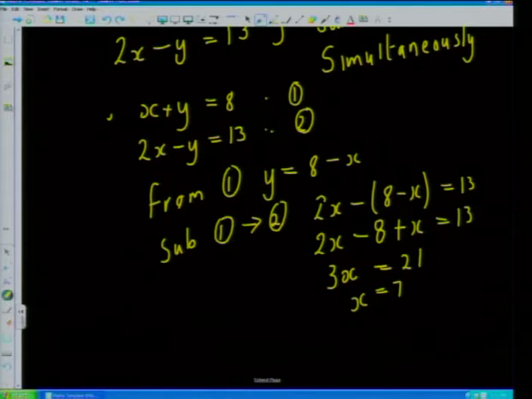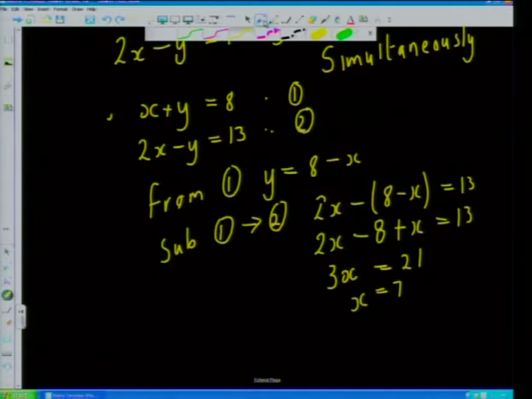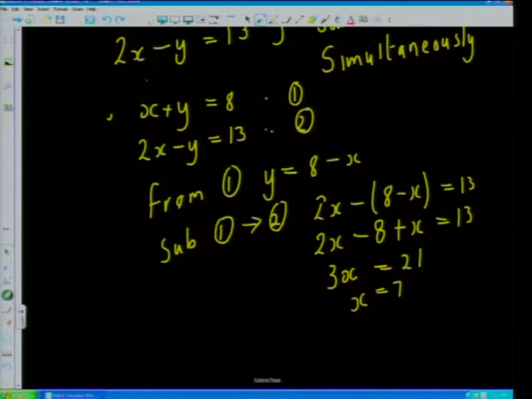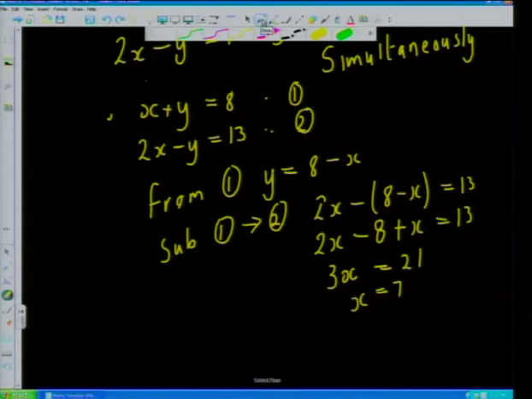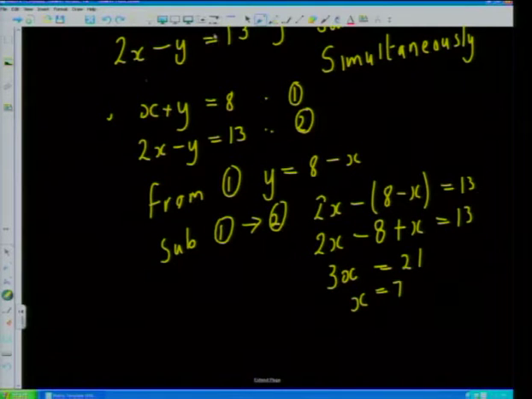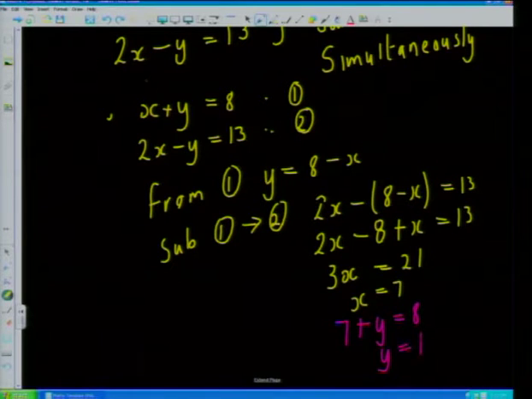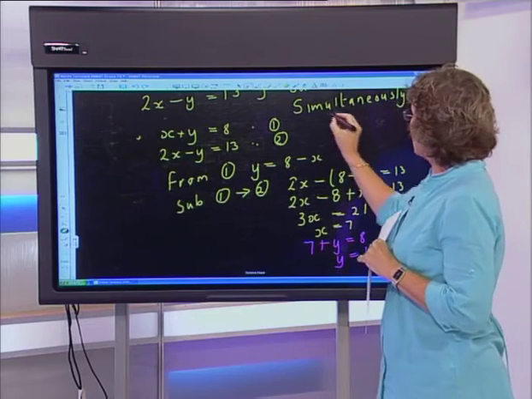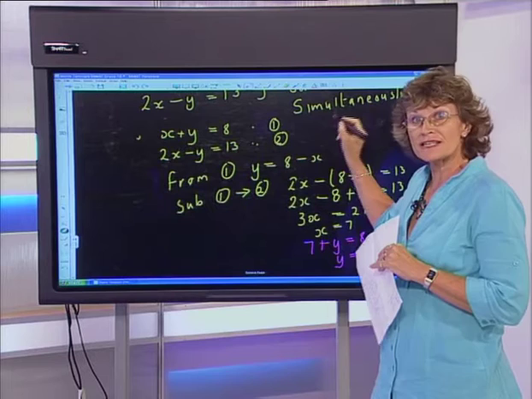Now, knowing that x is 7 allows me to go all the way up here and say, all right, I know that you are a 7. So I've got 7 add y must come to 8, and so y comes to 1. Now that was just a quick recap of the kind of simultaneous equations that we did in grade 10.